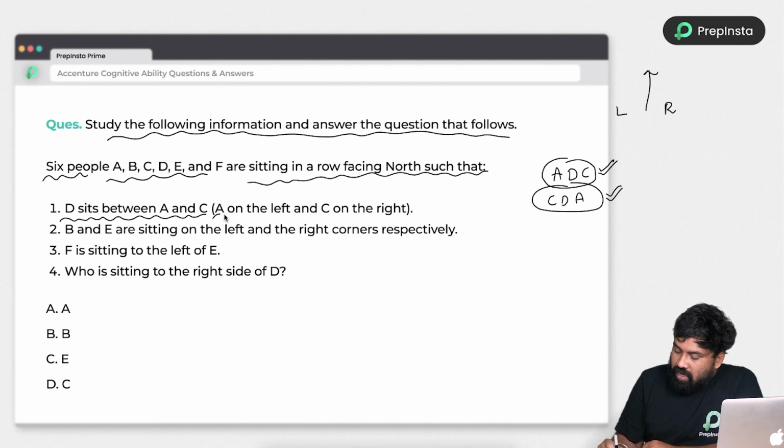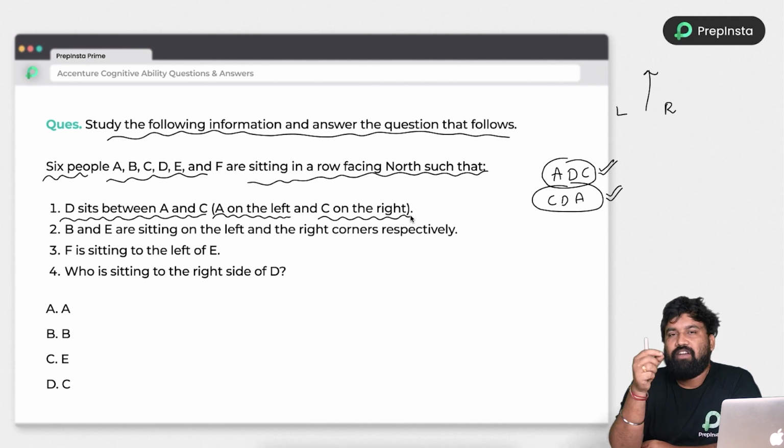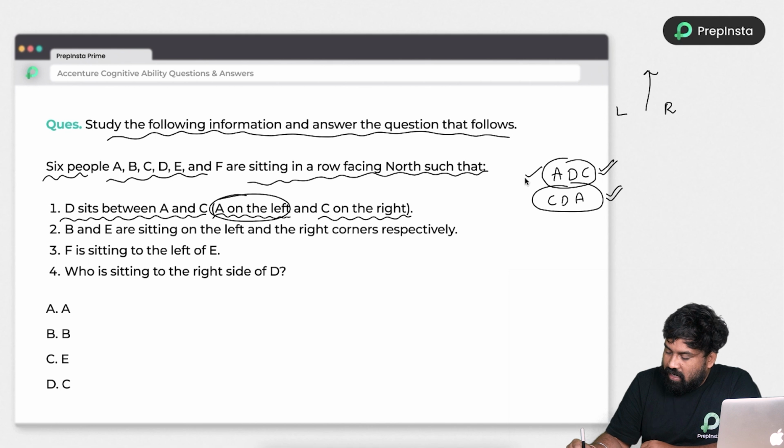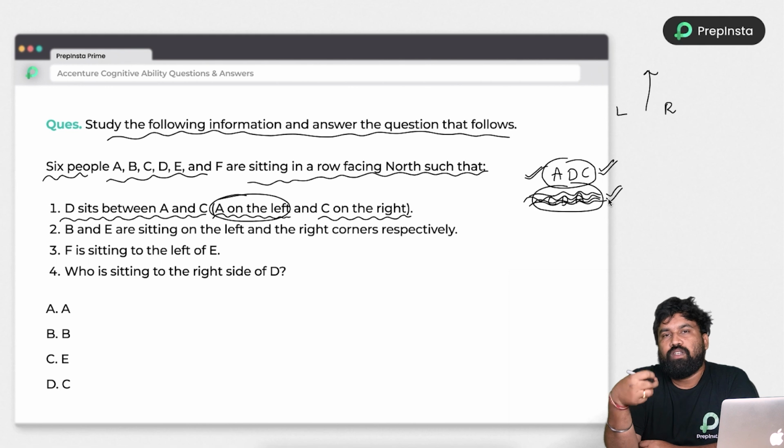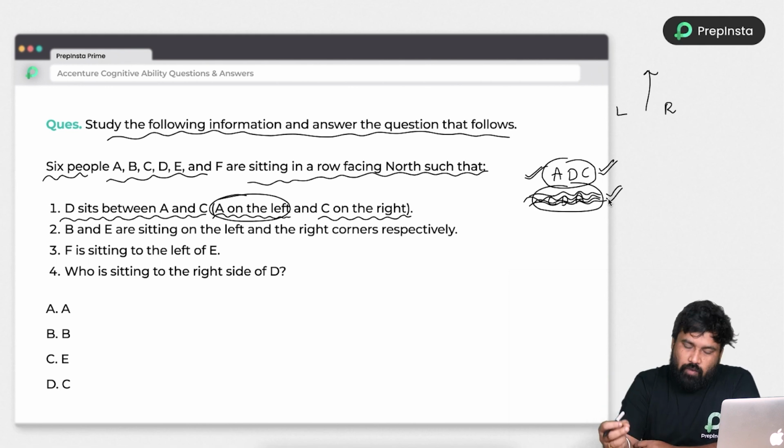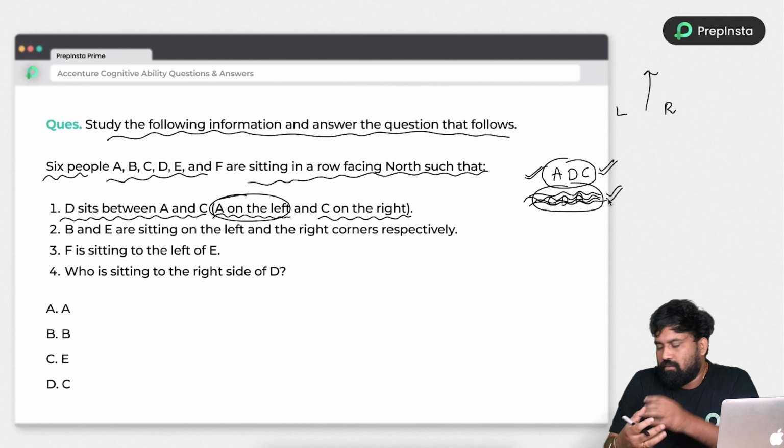And next, A on left hand side and C on the right hand side. Now they have given the clarity. So A will be on the left hand side. So first option is correct. You can eliminate the second option now. You don't have to conclude the answer based on anything other than the information provided. This is what my agenda I am explaining here.